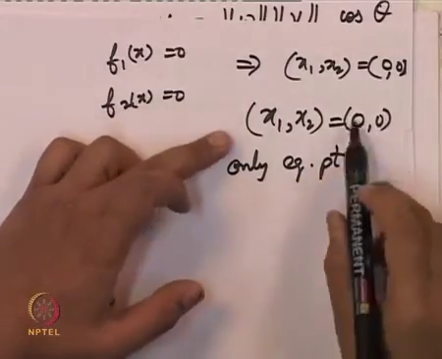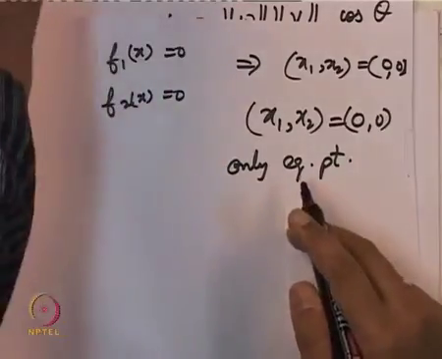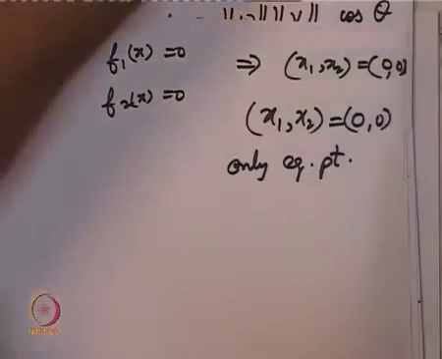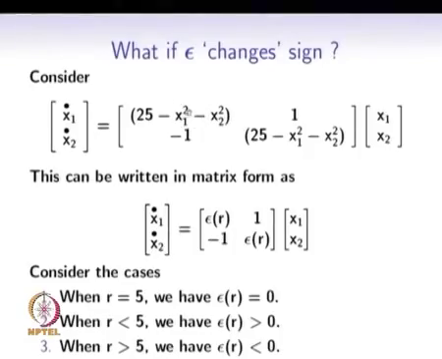Why? Because at this equilibrium point, let us go back to the slide, for this particular matrix at x1 equal to 0 and x2 equal to 0, this matrix has positive diagonal entries and hence the equilibrium point is an unstable focus.